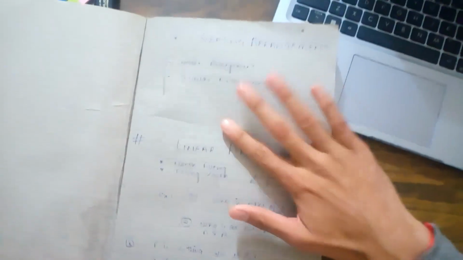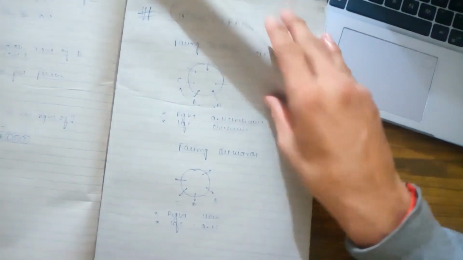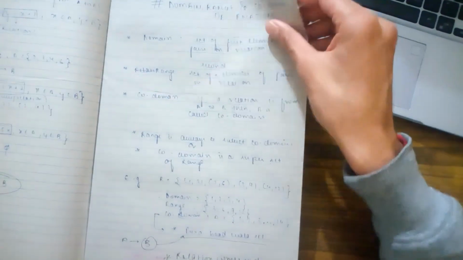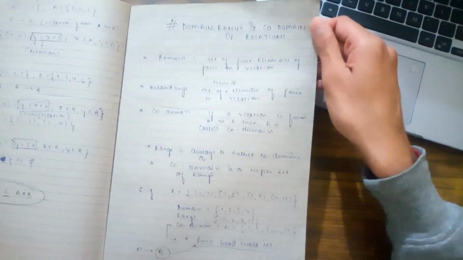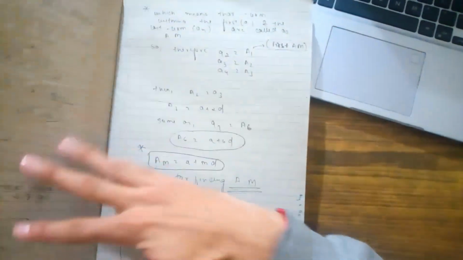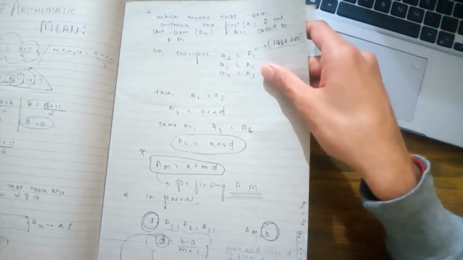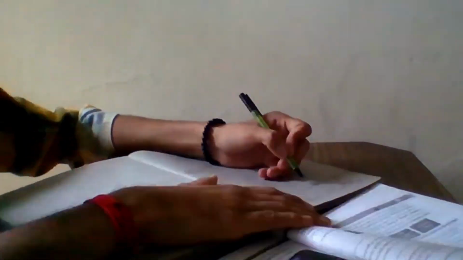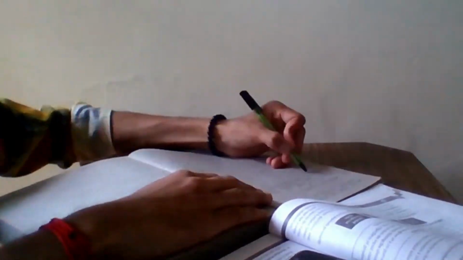So yeah, I have to leave some pages. To minimize these page gaps, what I do is solve the questions of the first chapter in the starting. Then when I have to start the second chapter, I turn my copy and rotate it, and then I solve the questions of the next chapter. So you can do it alternately: first chapter from the starting, second chapter from the back, and then third chapter from the starting, so that you will have space. In between some gaps, you might think that you have to start solving the first chapter, but you find that you have started the second chapter just after finishing the first chapter. So to minimize this complicated situation, you can do that.